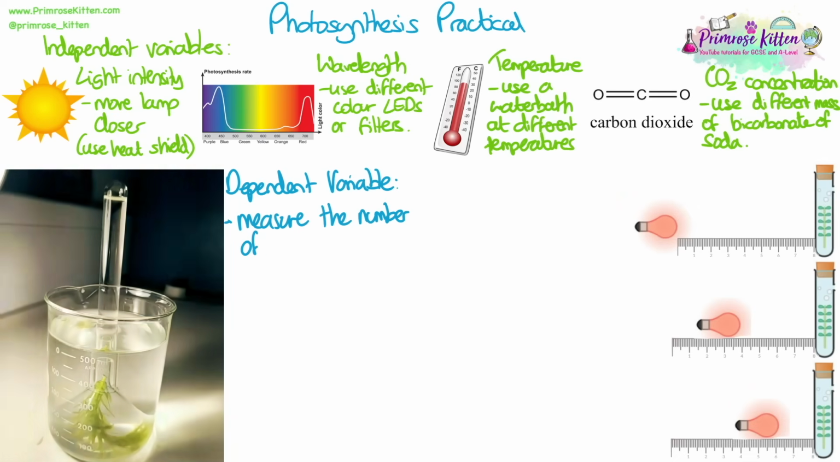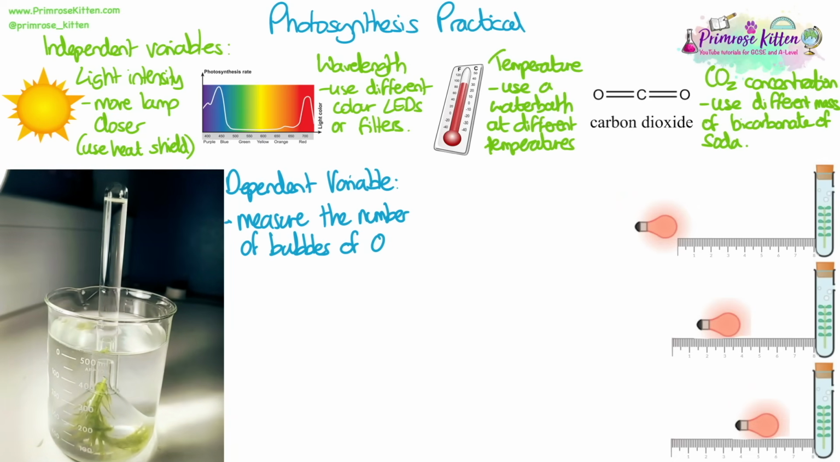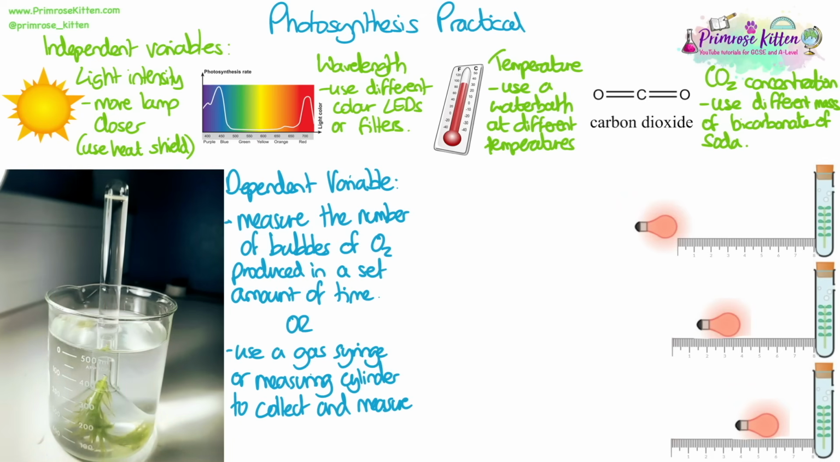In this test tube, we see bubbles come up, and we can count them or measure that in a certain amount of time to be able to calculate rate. You could also use a gas syringe or a measuring cylinder to collect and measure the volume of oxygen produced in a set amount of time.